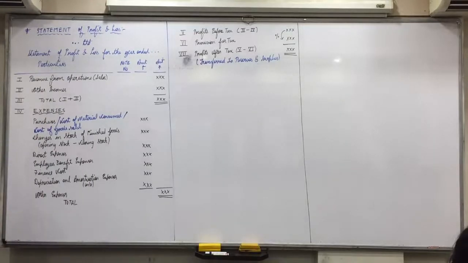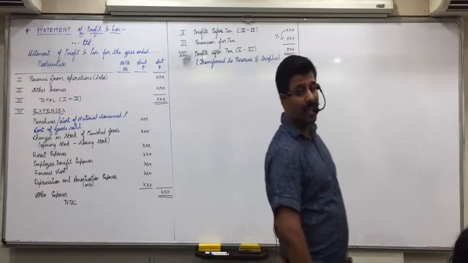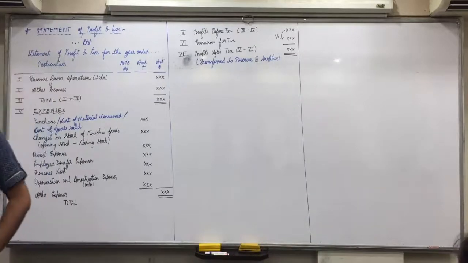Therefore, if cost of goods sold is given, changes in stock of finished goods and direct expenses are not written. Understood, everyone? So the summary is over. These are the points in the chapter which you need to remember.